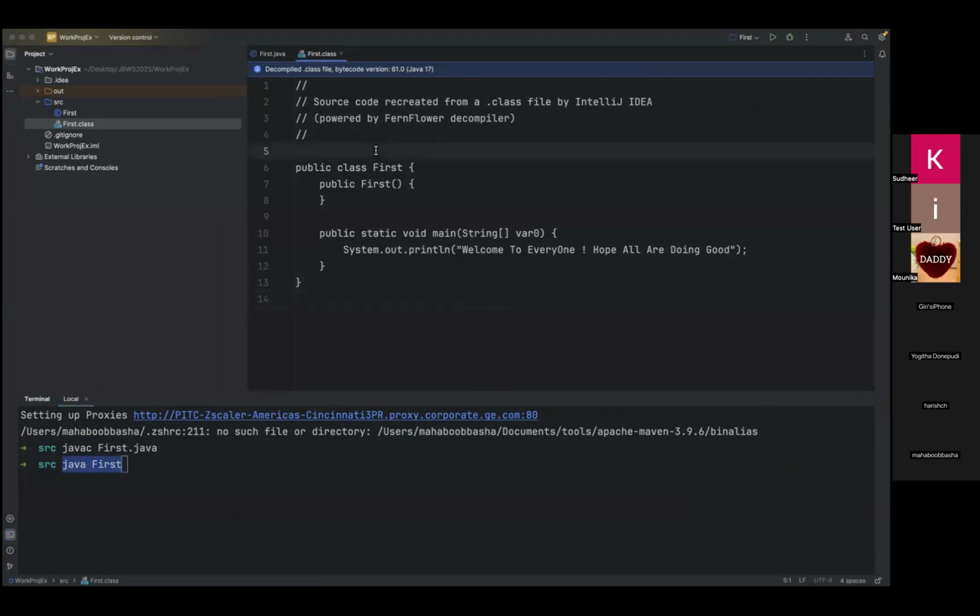By reading the bytecode instructions, the main intention is to convert them to machine language instructions, because the microprocessor or your platform does not understand bytecode instructions. These bytecode instructions are for Java, for the JVM, which can understand them and convert them to machine language instructions.